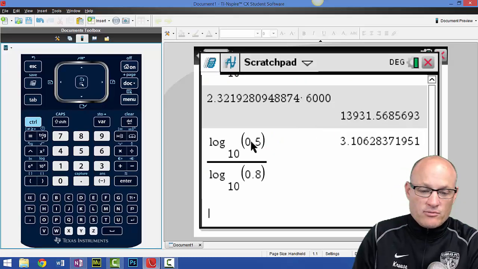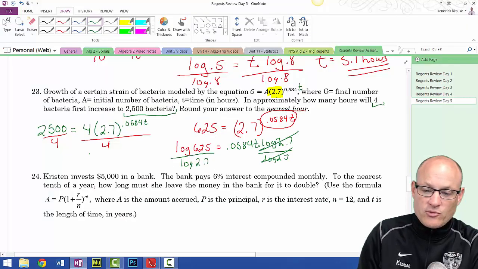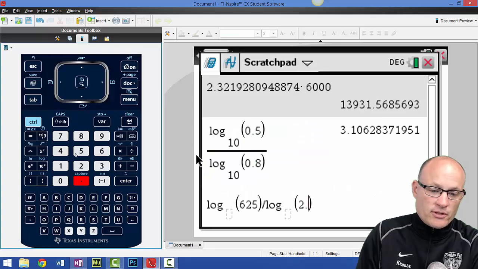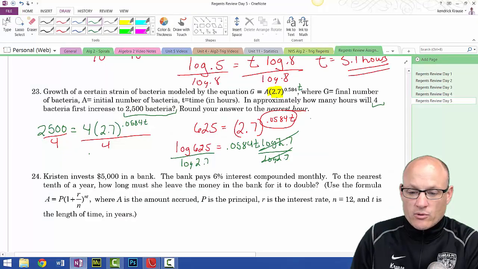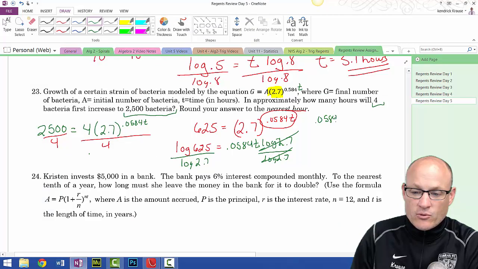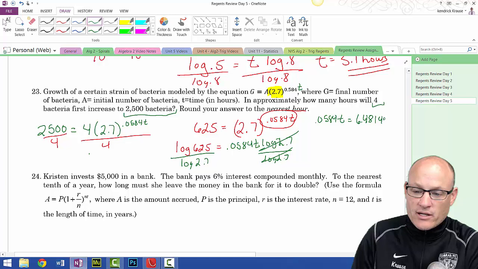So now, my calculator, do log 625 divided by, it'll fix this for me, because I didn't put it as a fraction. Log, was it 2.7? It was 2.7. 6.4814, so 0.0584 t is equal to 6.4814902.